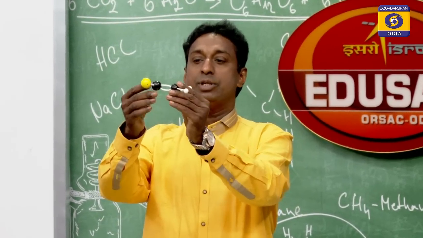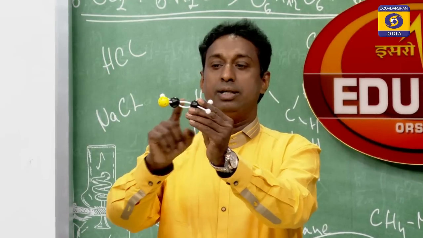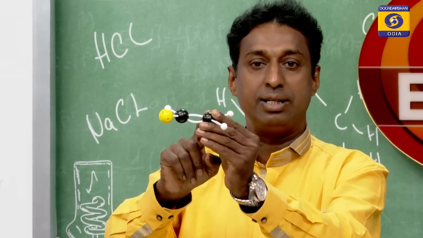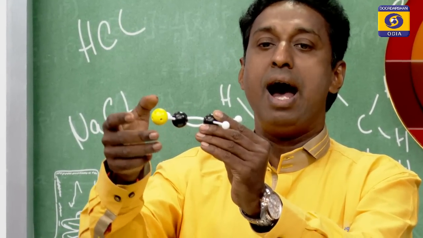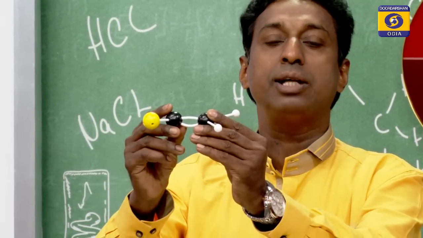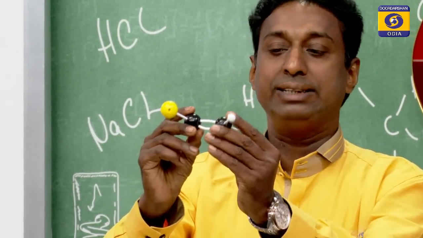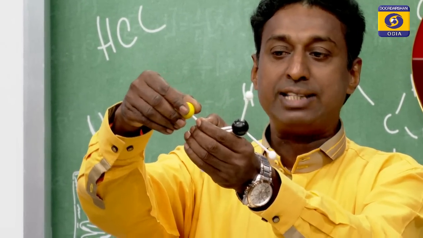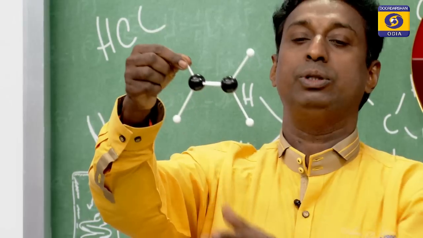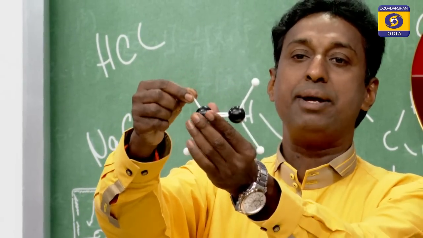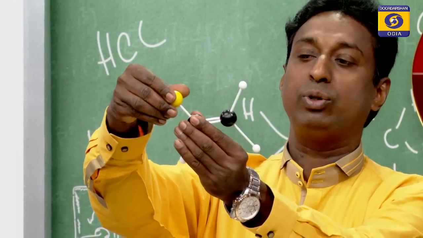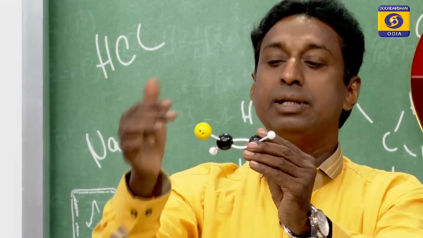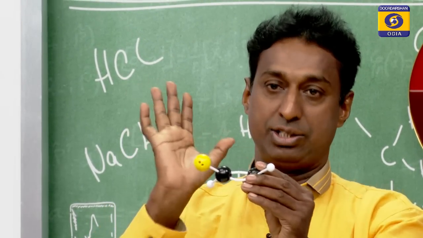Carbon-carbon double bond, this carbon is sp2 hybridized, this carbon is also sp2 hybridized, and the halogen is attached. This is called vinyl halide, and if I simply remove this halogen atom, this group is called the vinylic group. Once I put this halogen, this is called vinylic chloride or vinylic halide, depending on the halogen attached.